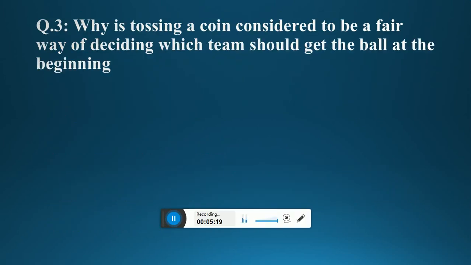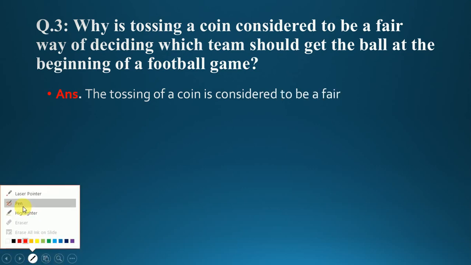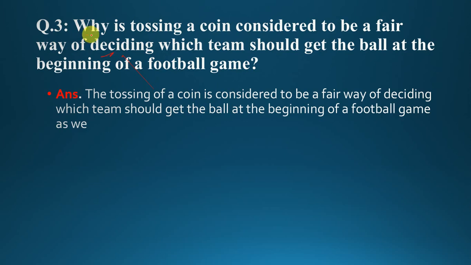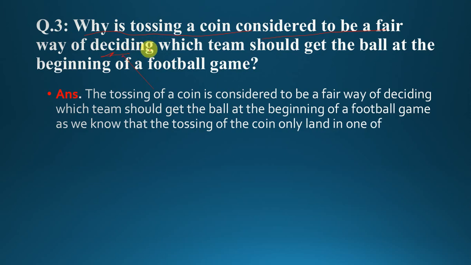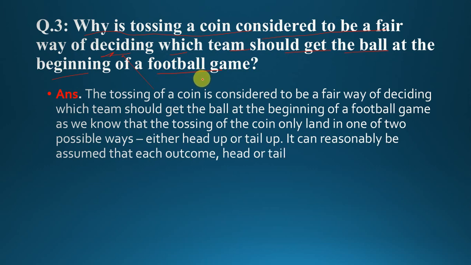Now, question number 3. The statement for this question is, why is tossing a coin considered to be a fair way of deciding which team should get the ball at the beginning of a football game? You know, in cricket or football, we toss a coin, decide who will bat first or fielding first. Similarly, in football, who throws the ball first.